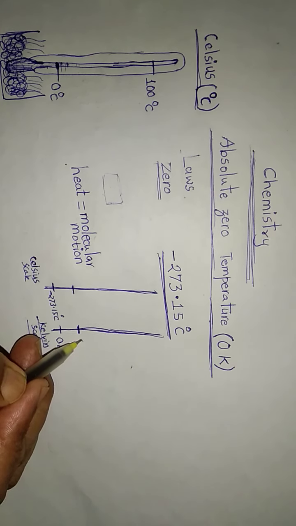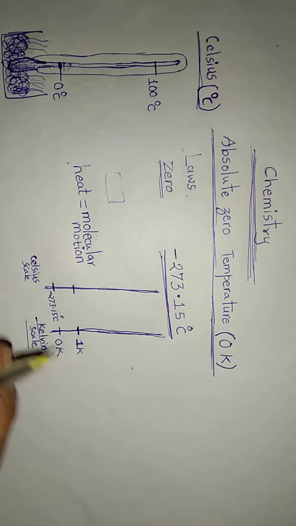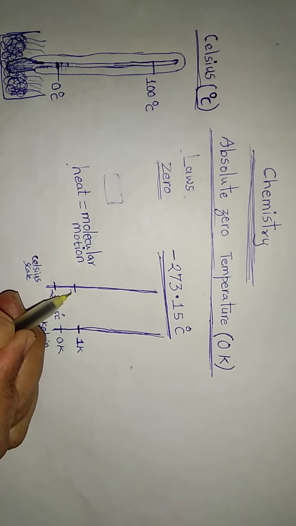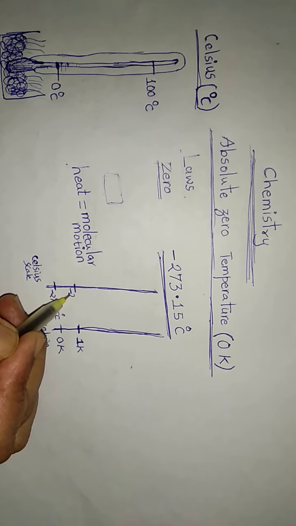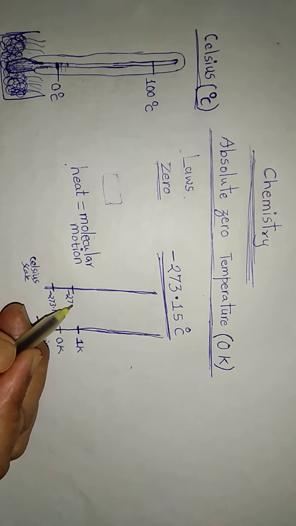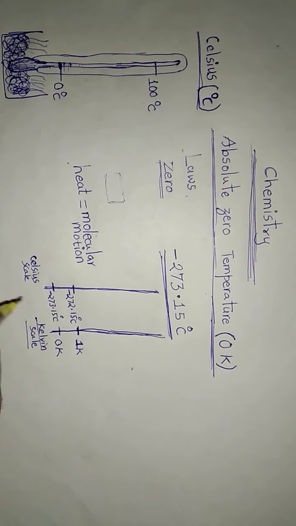So if we put 1 Kelvin here, then we can put minus 272.15 degrees Celsius.